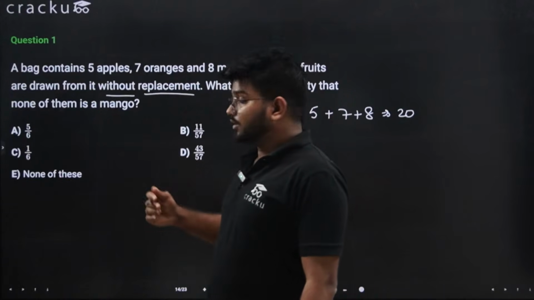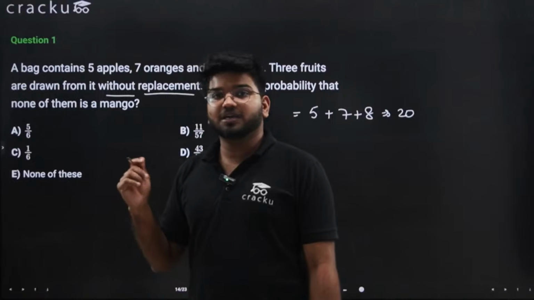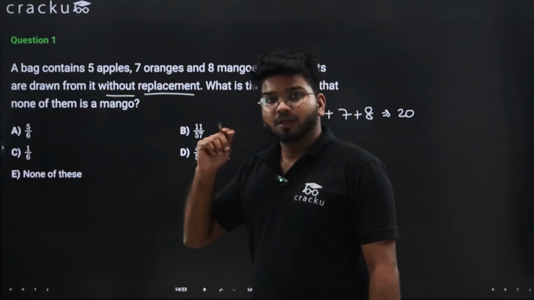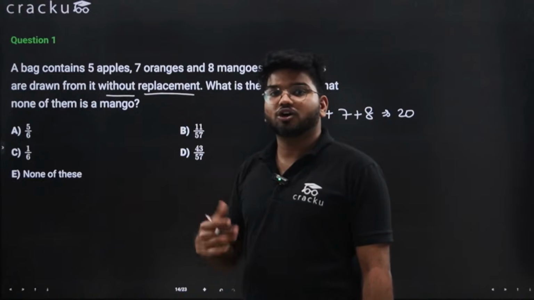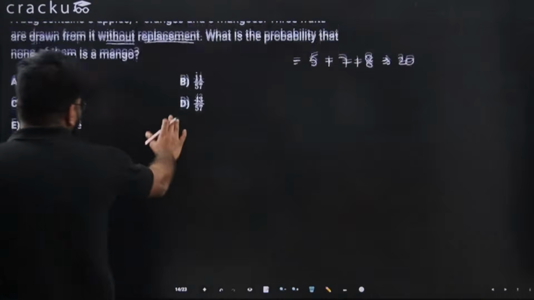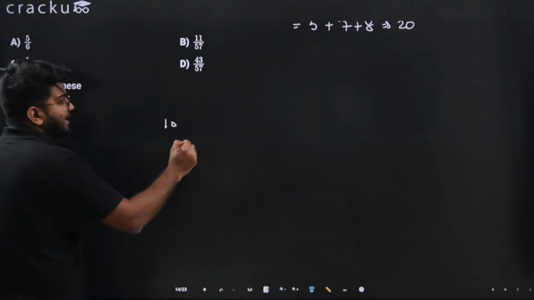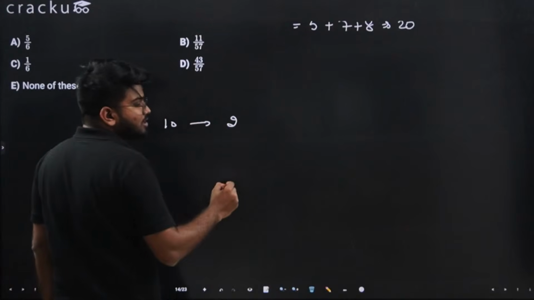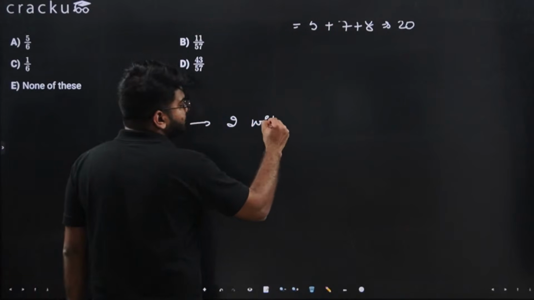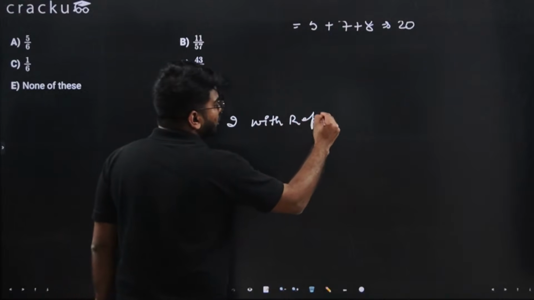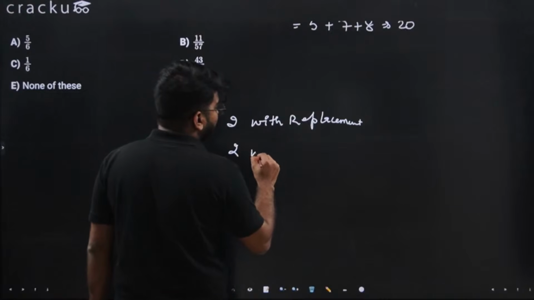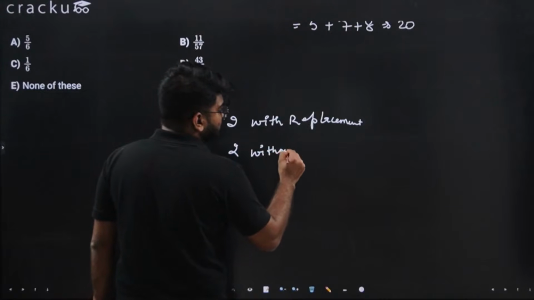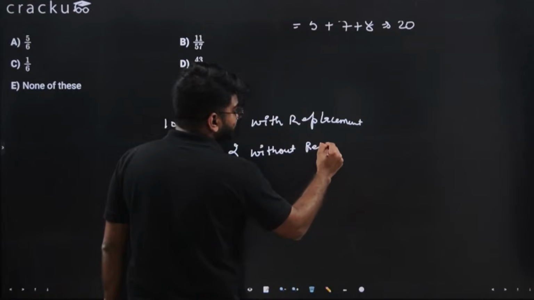So for taking out the second fruit, you have to consider whether it is without replacement or with replacement. For example, let's say there are 10 balls. I take out 2 balls with replacement, or in the second case, I take out 2 balls without replacement.